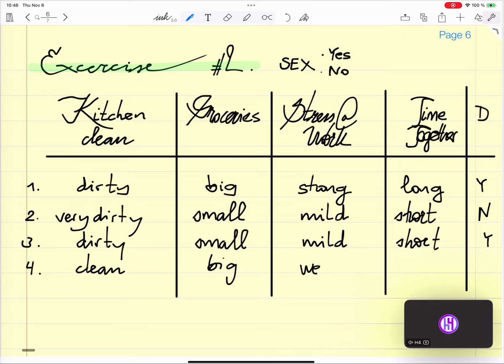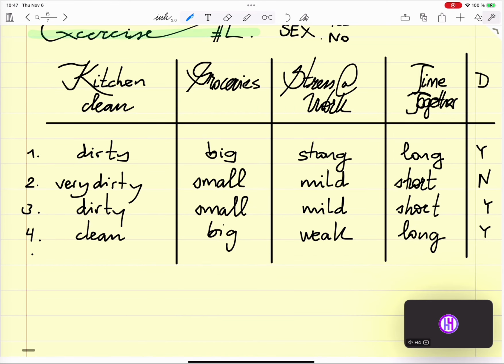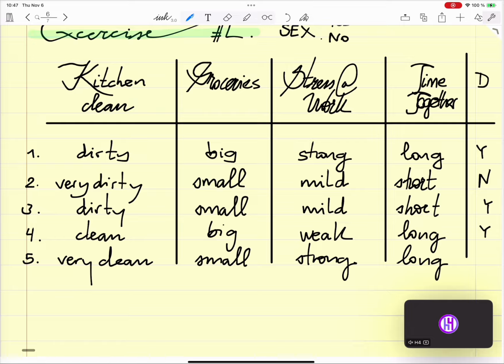Somebody takes care of it. Long time together. You do have intercourse. And the last one, fifth, is very clean, small, strong, long, and there is no intercourse.